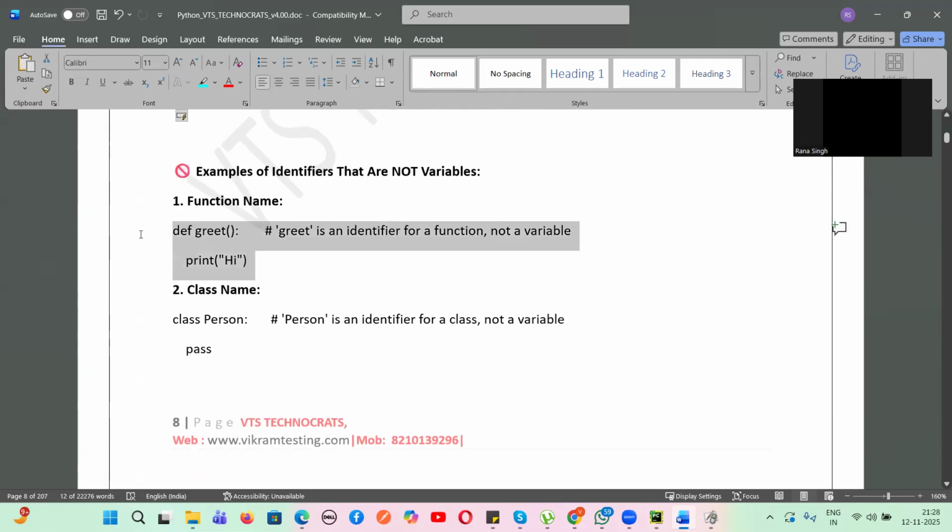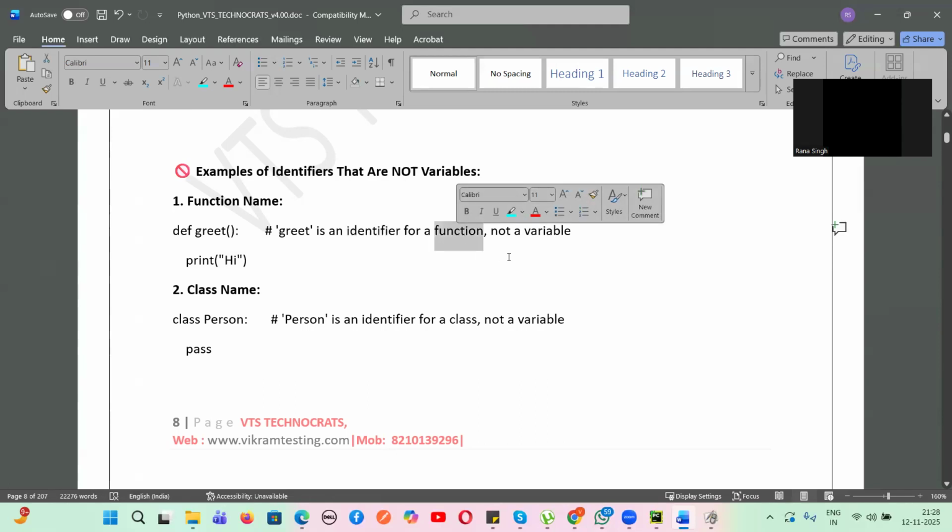But let's suppose this is a method. A method is written using a keyword called def, and this is the name given, greet, start bracket, close bracket, colon, and here we are writing print hi. So now the name of this method is greet. Greet is called an identifier for a function. But it is not a variable, because a variable cannot be a special keyword. So we are using the special keyword def, and then we are writing. So greet is an identifier for a function, but not a variable.